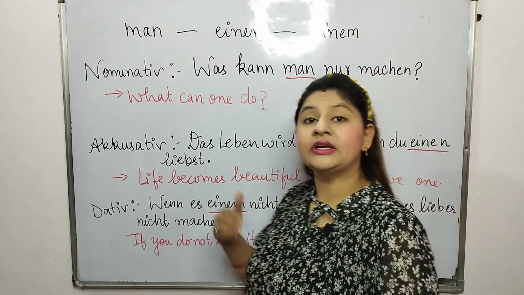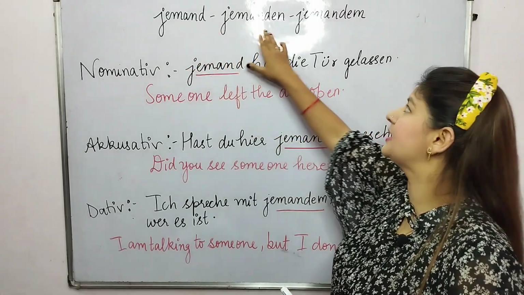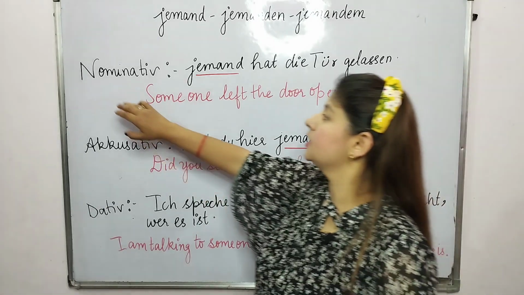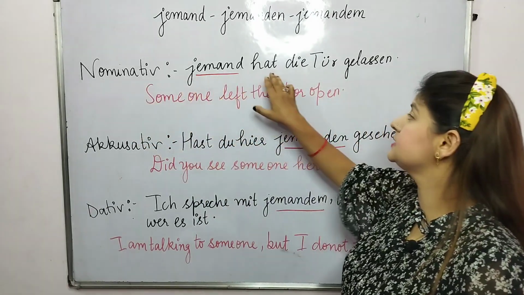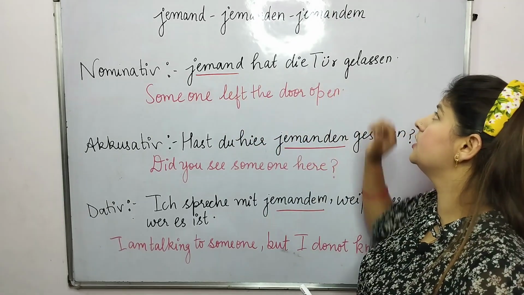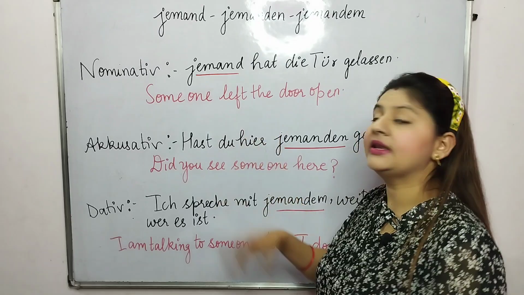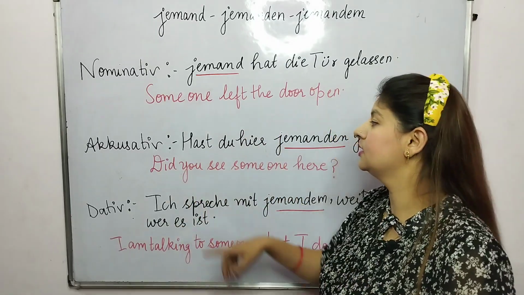Now, moving to the next pronomen. Jemand, jemanden, jemandem. Nominative: Jemand hat die Tür offen gelassen. Someone left the door open.